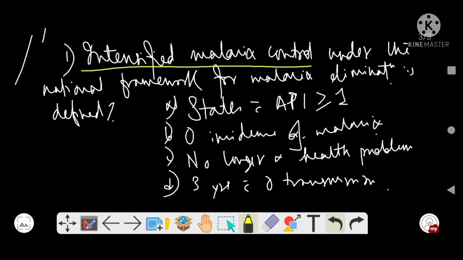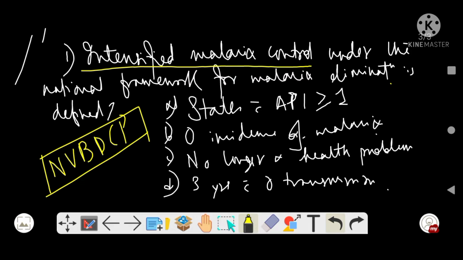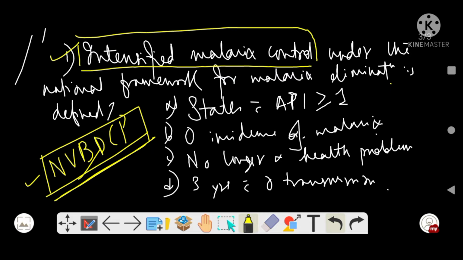Intensified malaria control. Actually, the topic is National Vector-Borne Disease Control Program, NVBDCP. We will talk about it in our revision slides, but here I will talk about intensified malaria control. This comes under one of the categories of NVBDCP.